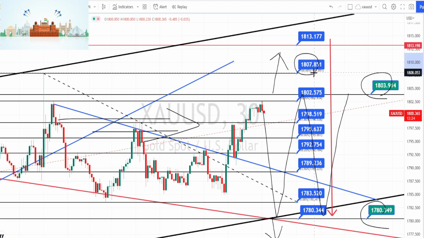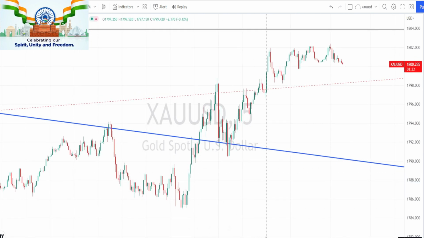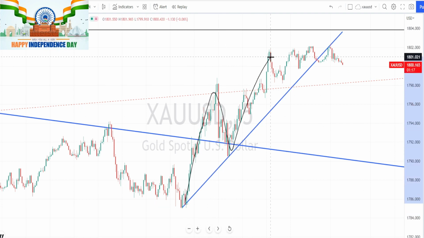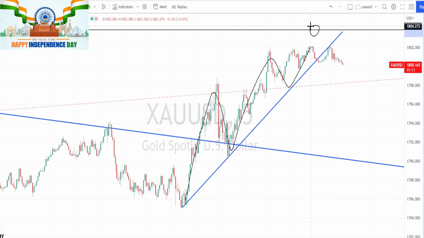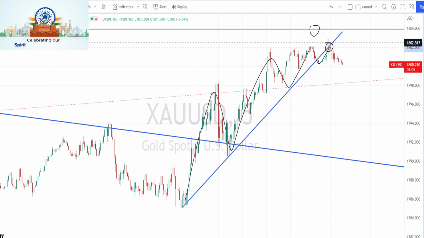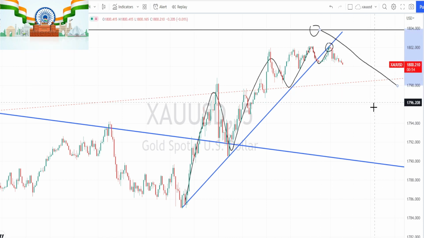Let us do the analysis in 5 minutes time frame. I am in 5 minutes time frame. When we look at the price action in 5 minutes time frame, based on this trend line, previously the price action was in a very nice bullish trend, and it has found resistance at the resistance level of 1804, and currently we are noticing the price action break this trend line or the support line, and the current trend of the price action is bearish.